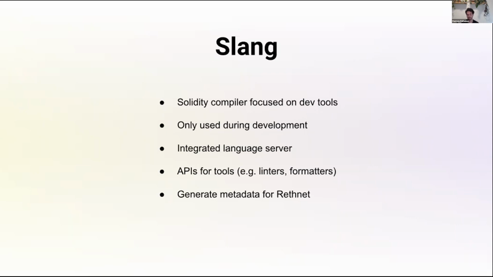So Hardhat and other tools that want to use Slang will build both with Slang and SolC and use each of those builds for different things. And of course, deploying with the SolC build. Slang is also going to have an integrated language server, which is a service that lets text editors and IDEs integrate with the compiler to gather features that advanced editors have to support the language for free.